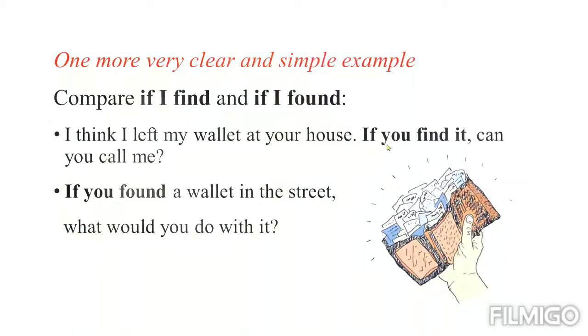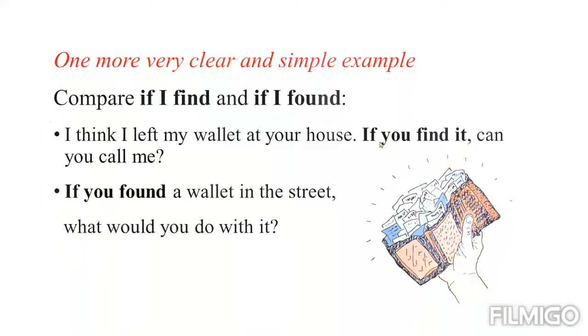If you find it, so this is something real. This is not imagination. You're expecting to have this. This action will happen. Can you call me? Okay, so that is the second sentence. That is the result clause. This is the main clause.